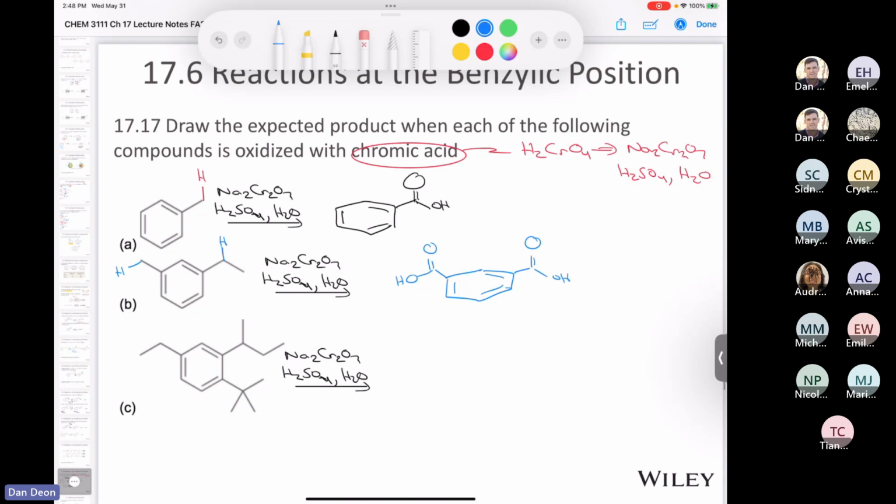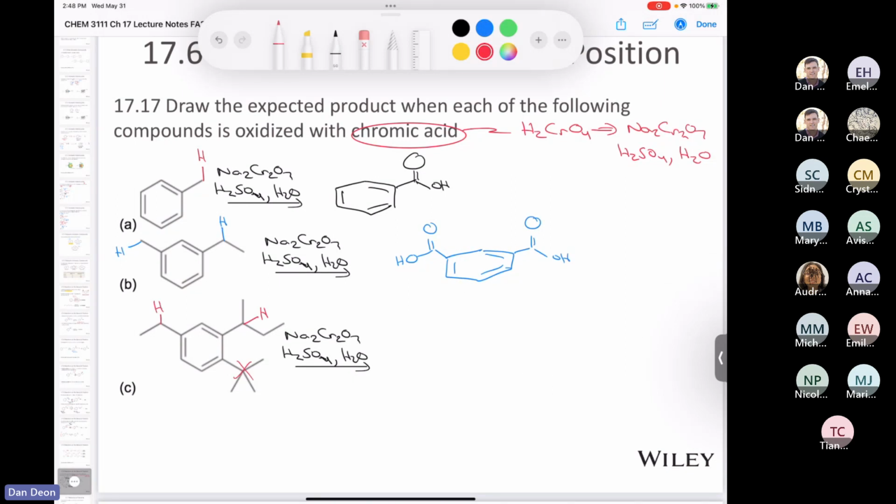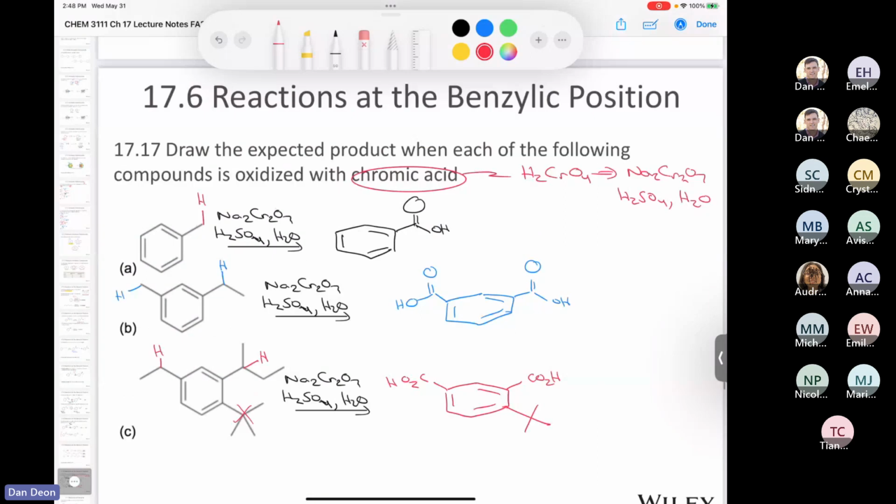And the last one, we have a benzylic proton here, we have a benzylic proton here, but we don't have one here. And so nothing's going to happen to that tert-butyl group. And so we're going to end up with this compound where we have a carboxyl group here. I'm just going to draw a condensed version over here, and then the tert-butyl group remains intact like that. There we have it.